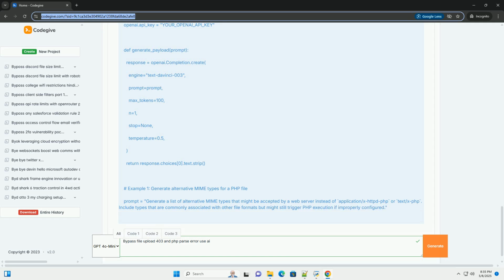Example 3. The AI is prompted to provide a case-sensitive file name, example image.jpg. This relies on a misconfigured server that doesn't properly handle case sensitivity. Example 4. The AI is prompted to create a file name using a null byte injection, image.jpg%00.php. Older systems might truncate the file name at the null byte, allowing the .php extension to be ignored during validation but processed by the web server.